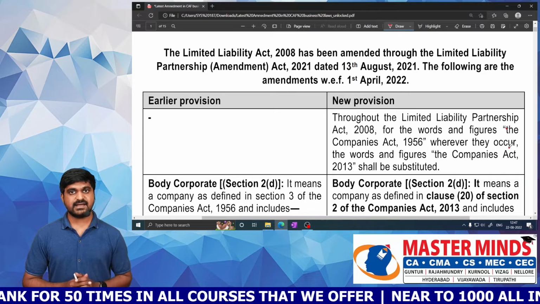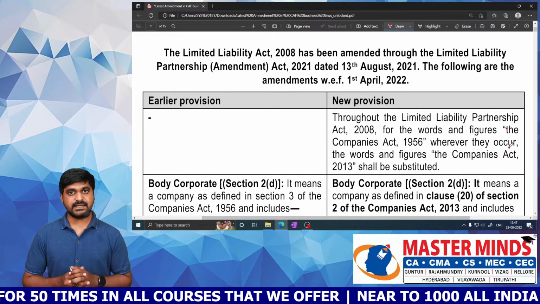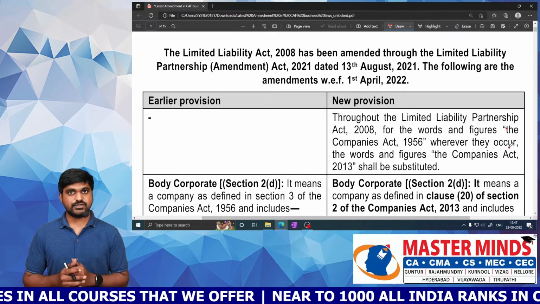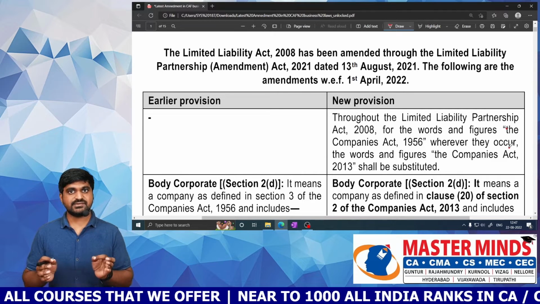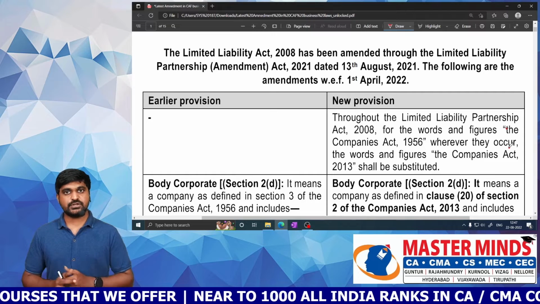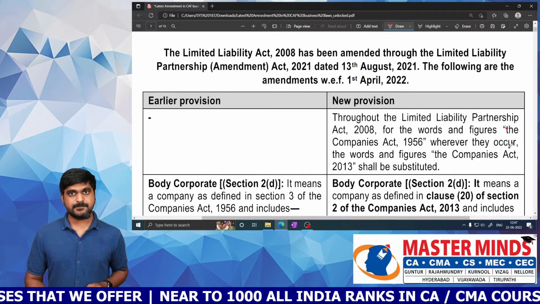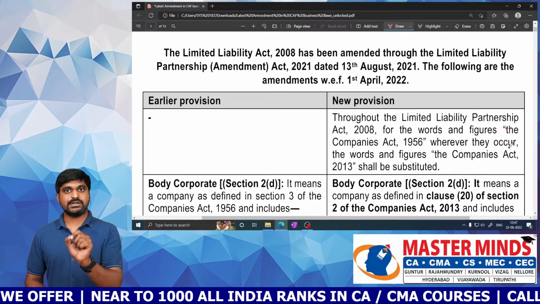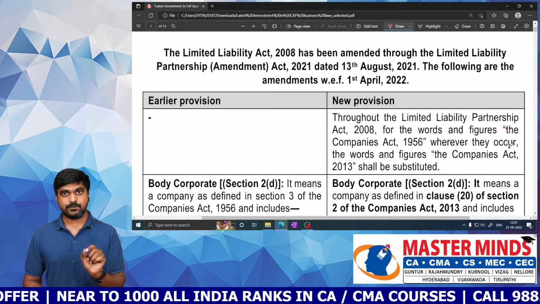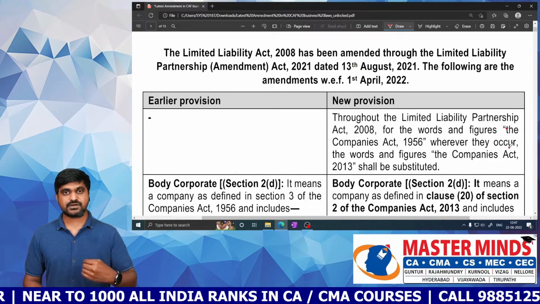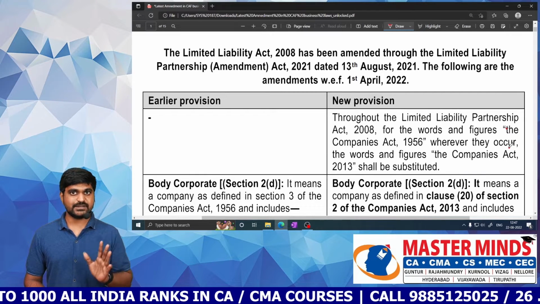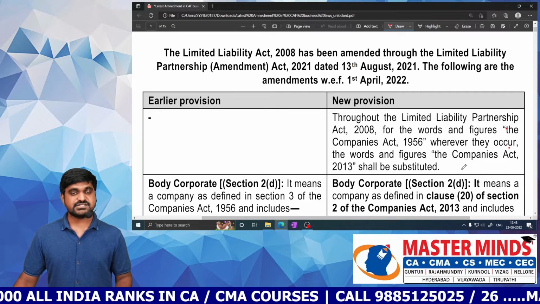Recently, ICAI made certain amendments in the business law subject of CA Foundation level. In this video, I'm going to cover all those amendments. Before going into the video, one small disclaimer: these amendments are applicable for the November 2022 attempt. These are very important and you may get questions from them, so please watch this video very carefully. Okay, let's start our discussion.